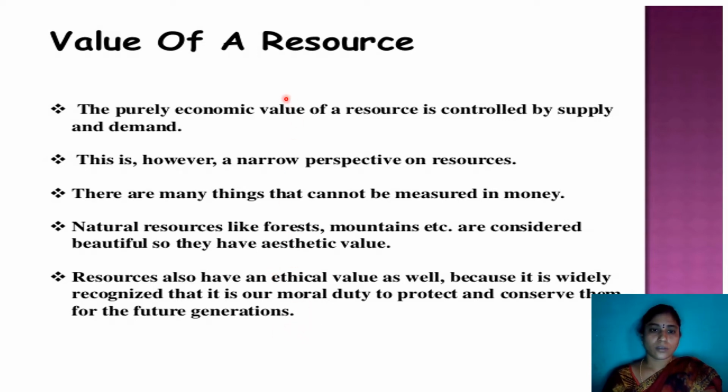See here, resources have economic value, aesthetic value, and human ethical value, because we have to protect our natural resources for our future generations. It is our minimum responsibility to protect our natural resources.